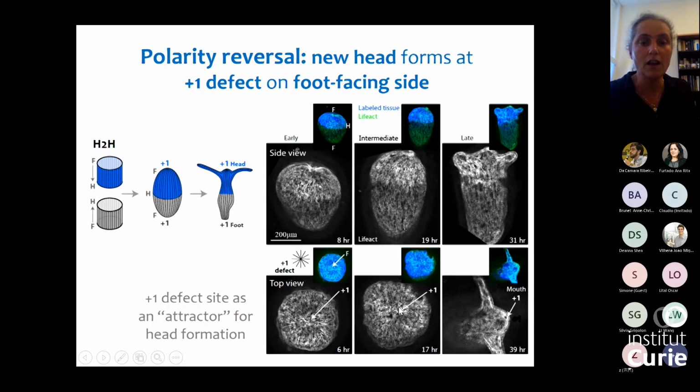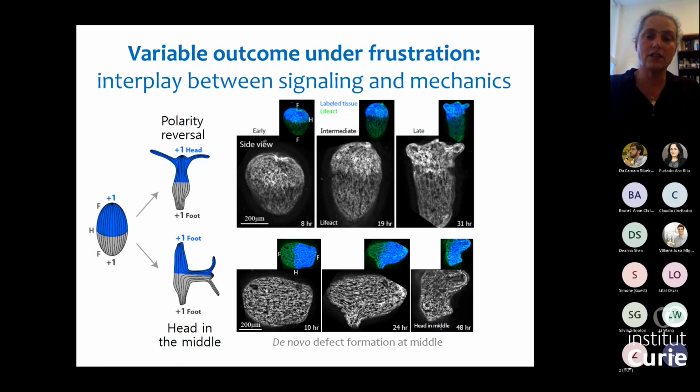Now, as I mentioned earlier, this is not the only possible morphological outcome in this experiment. In other cases where we see head formation in the middle, what we see is de novo defect formation. So initially, this region does not have any defects.